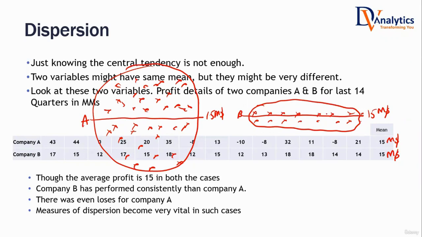Lower dispersion, isn't it? It has to give us consistent results. Yes, so consistently it is performing around $15 million. This is a company that is less risky. Now both of them have the same mean.